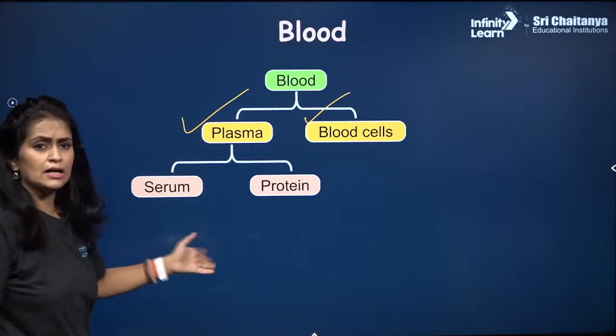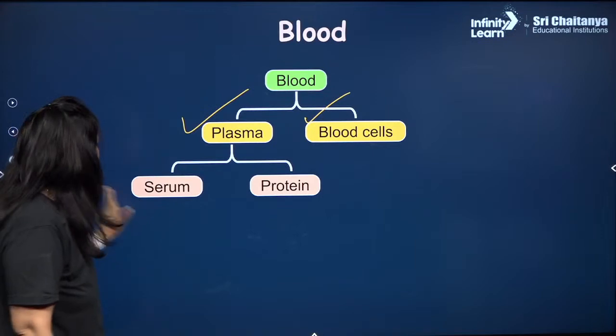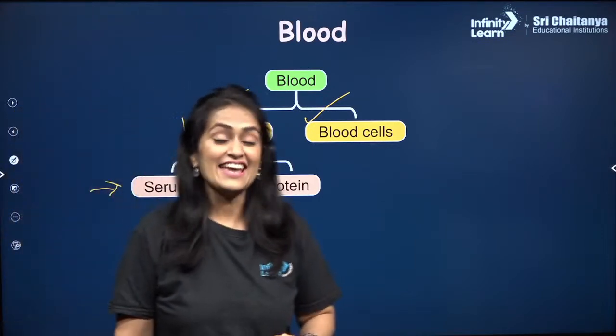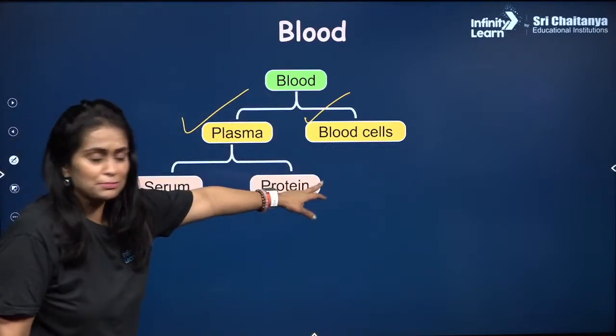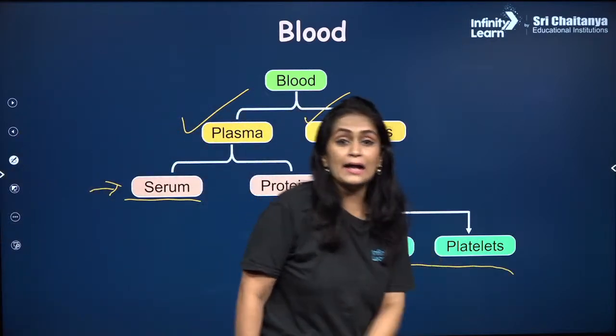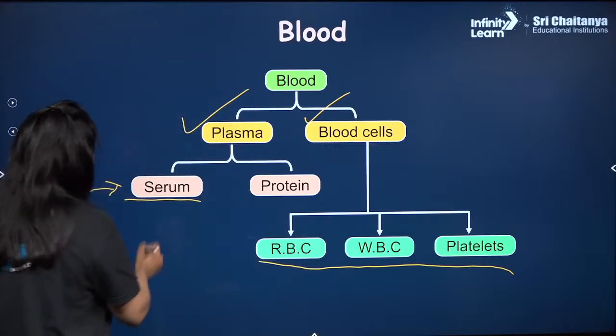Then what is serum? Is there any rock star in my class who can answer what is serum for me? Yes, Piyush, very correct. कोई बता सकता है सीरम क्या है? मैं आगे बढ़ती हूँ तब तक, है ना? Blood cells कौन सी होती है? WBC, RBCs and platelets. We'll see them. नहीं पता, मैं बता देती हूँ, फटाफट बता देती हूँ.